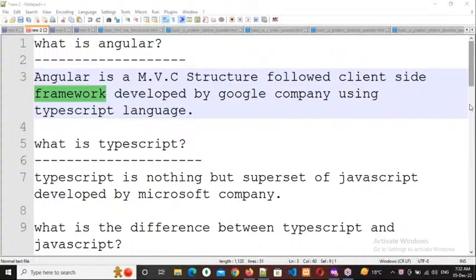Why do we require SEO friendly URLs? For example, you are developing a movie articles website. Somebody who doesn't know your application directly will search in Google only, something like Prabhas latest news, or Prabhas Adipurush trailer.